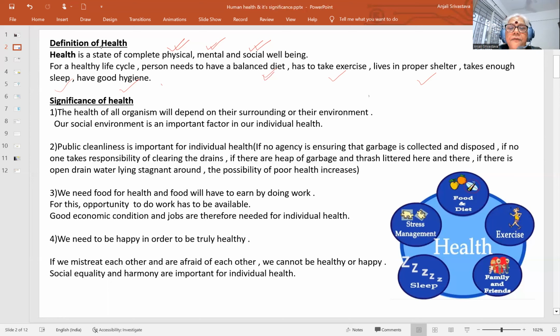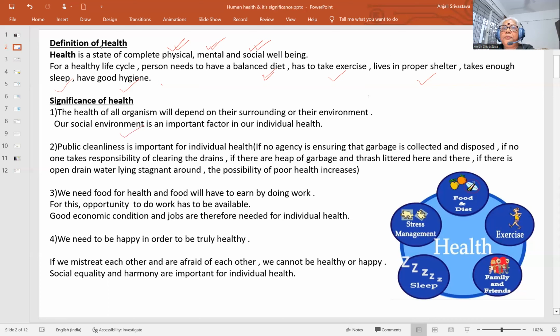Now, these are the significance of health. The health of all organisms depends on the surroundings or environment, and the social environment is an important factor for individual health. Then comes public cleanliness, important for individual health. Good hygienic conditions are very important. The garbage should be placed properly or thrown away properly, and collected by the proper agencies also, so that not only our house becomes garbage free, but our society and nearby areas.